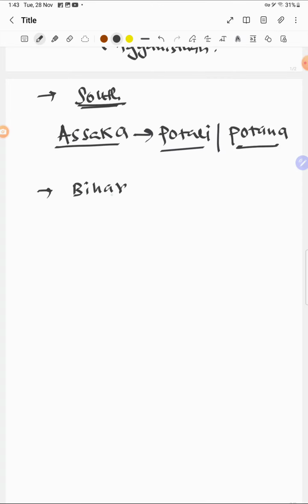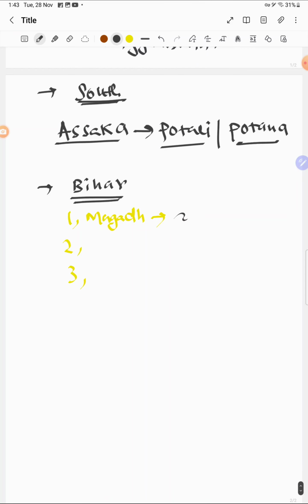Bihar had 3 Mahajanapadas. The first one was Magadha, and the capital of Magadha was Patliputra. And this Magadha was a very strategic location, surrounded by 5 mountains. So it was almost impossible to defeat the kingdom of Magadha.